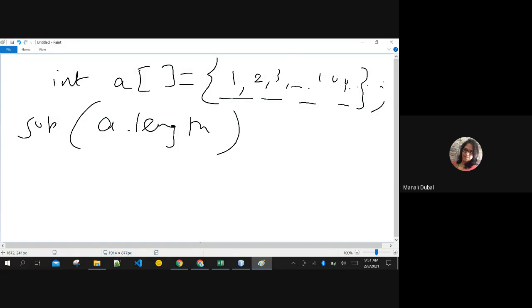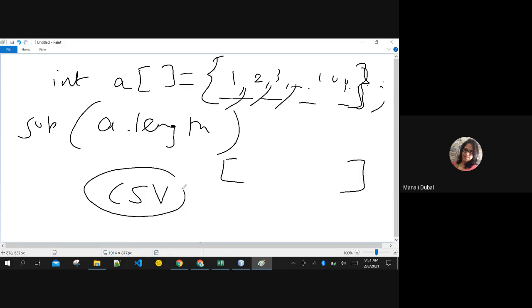But in Python, you put square brackets to give the values. Here, you put curly brackets to mention the values. You can put values comma separated in the curly brackets to assign values in this array. Then automatically, you need not give the length of the array in this case.